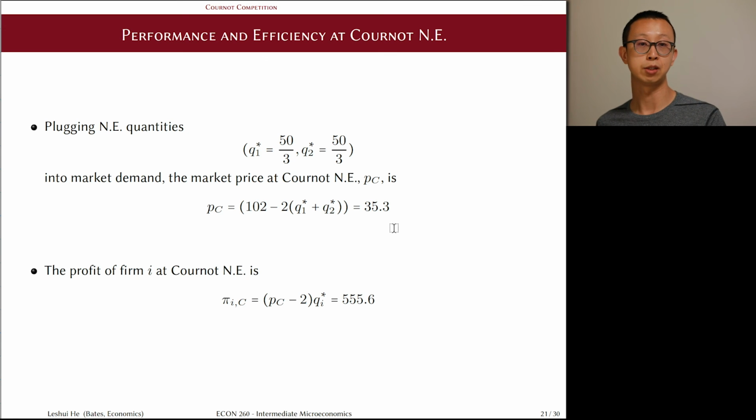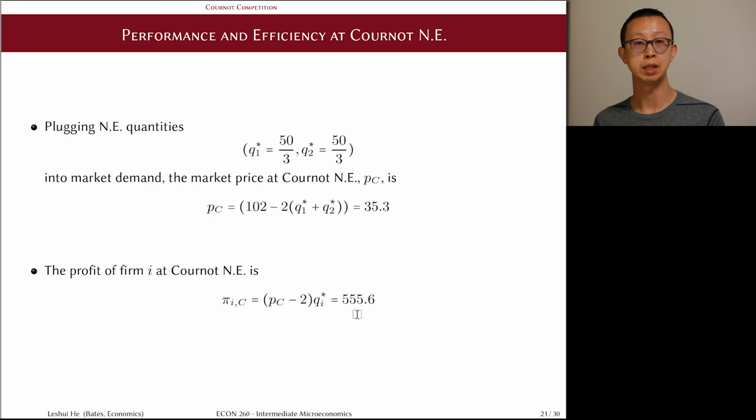Furthermore, we can find each firm's profit level by plugging the outputs and the prices into each firm's profit function, which is just the price of each unit in the equilibrium minus the marginal cost, which is constant for each firm, and then multiply by the quantity. As a result, we found that each firm's profit level is 555.6 units.